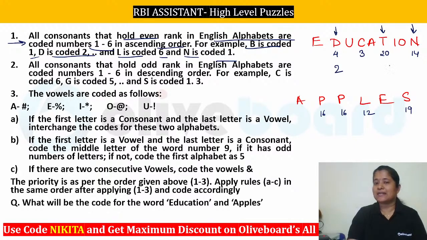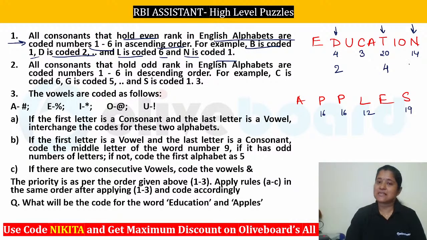Similarly, T is 20. That means we are talking about the 10th rank here. But 10 तक तो हमारे पास गिनती है नहीं. We have 1 to 6 only. So after 6 we will have to continue again with 1, 2, 3, 4. That means 7 will be 1, 8 will be 2, 9 will be 3 and 10 will be 4. That means T has to be coded as 4 here, right? I hope this is clear to everybody. ठीक है, T को क्या कोड करेंगे? 4 कोड करेंगे.